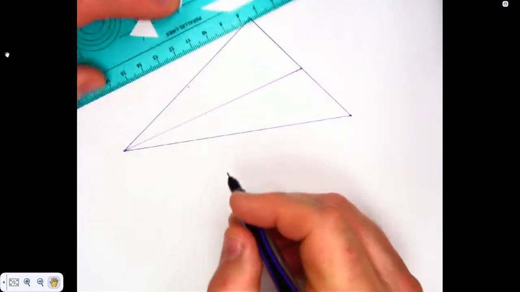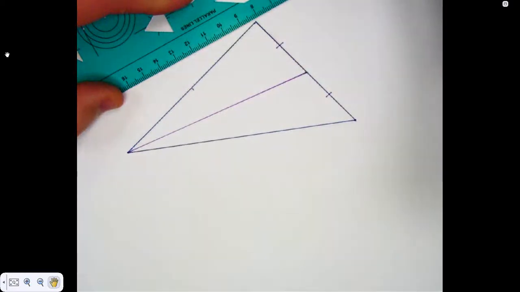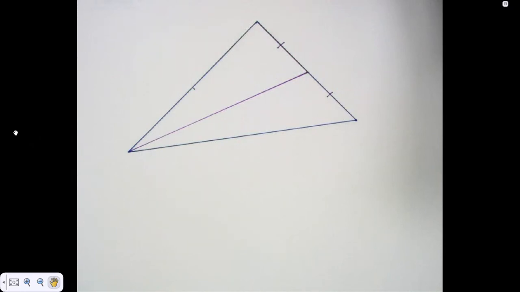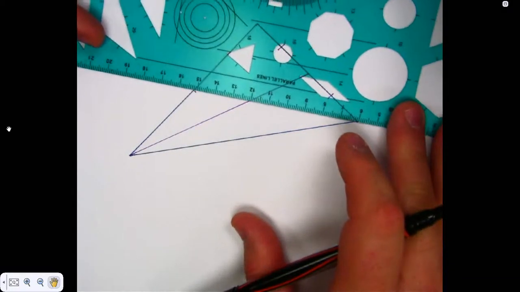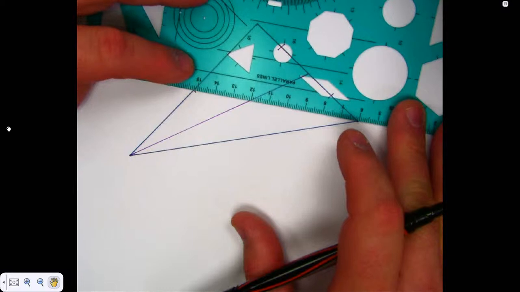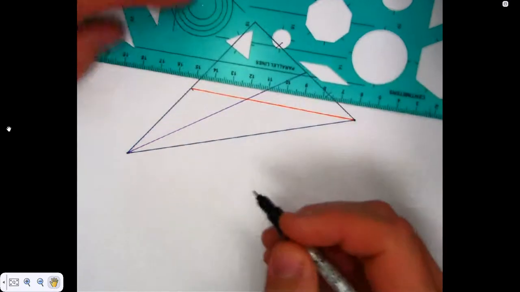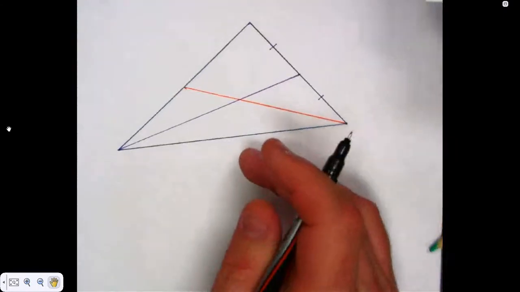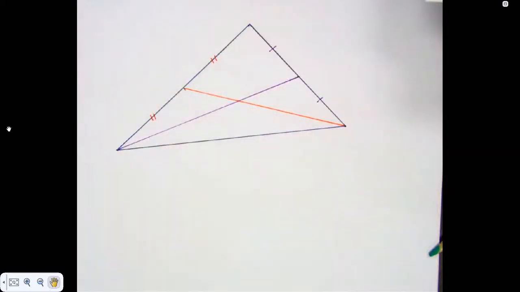That would be a median. And what would that median do? Cut that side into halves. I have another mark there that's probably indicating where the midpoint of this side is. That is a median. So what does it do to this opposite side? It cuts it in half. So this would be congruent to this, correct?